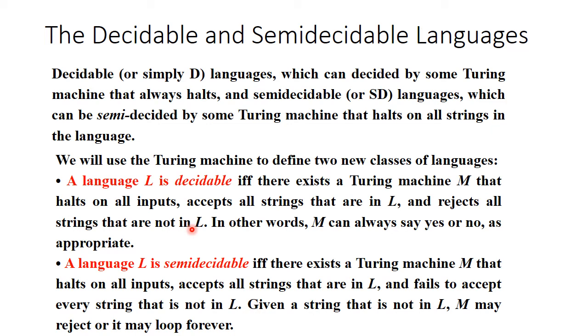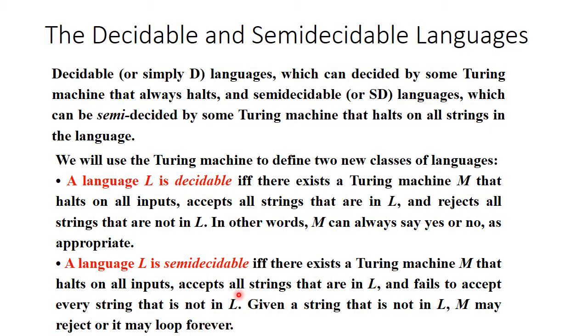Let us consider a program. If I give an input, it can give the output yes, or it can give no. These are the two possibilities, but certainly I am going to get an answer as yes or no. But when it comes to a semi-decidable language, if the string is part of the language, then it is going to accept it.